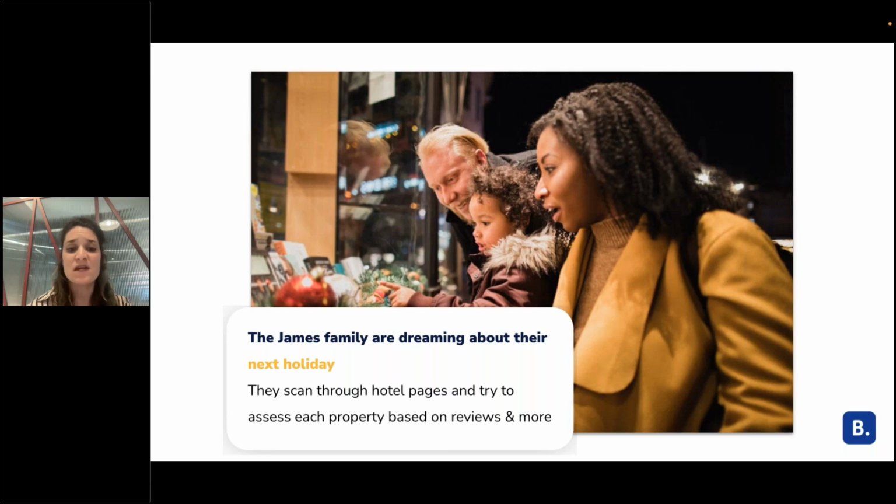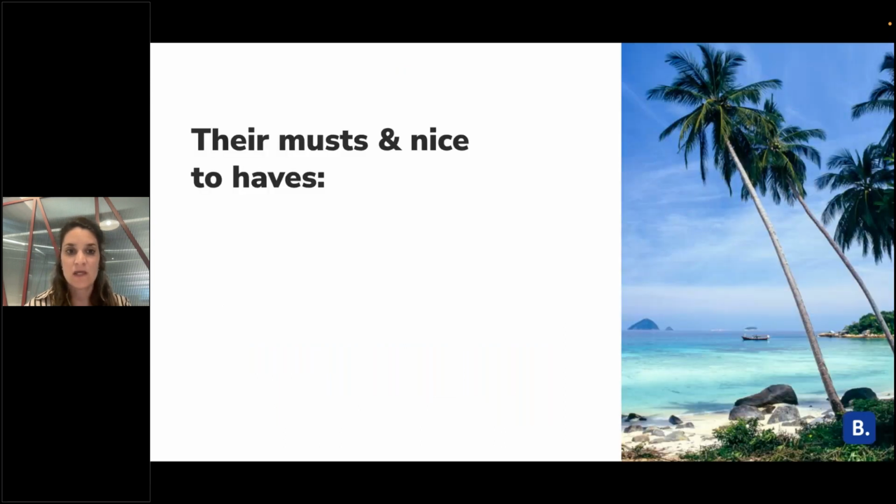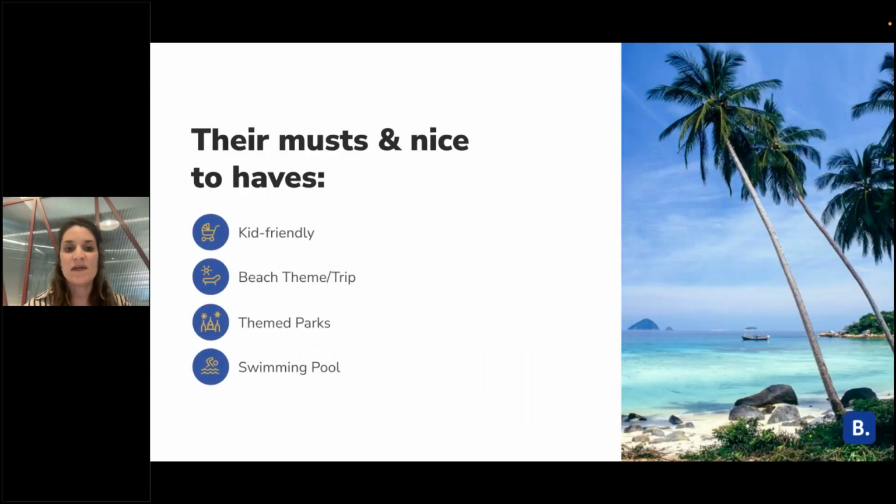They scan hotel pages and try to find the best property relevant for their needs based on reviews and more relevant data. Let's say they have some must-have things that they want.